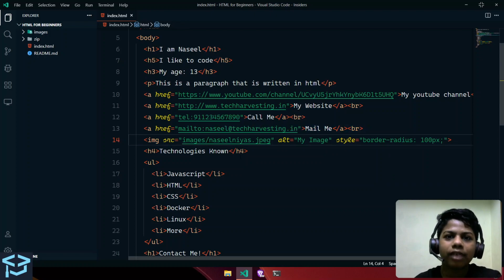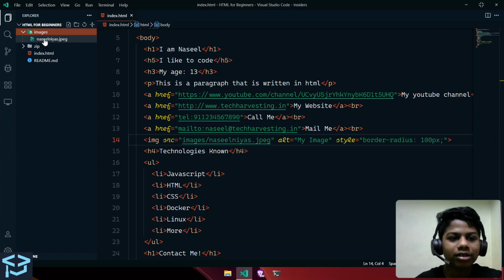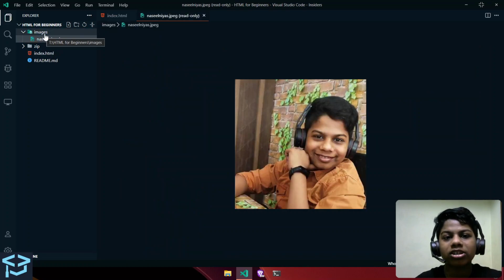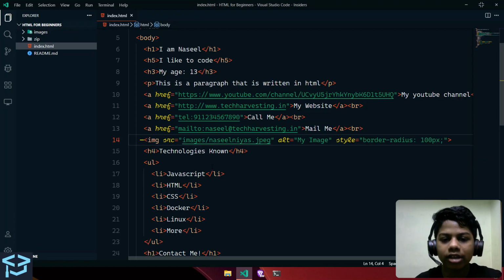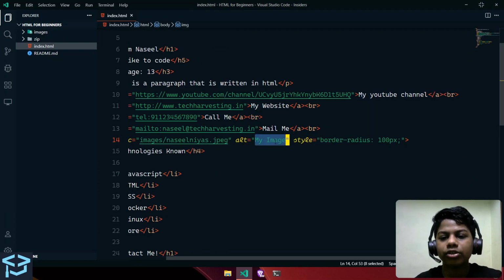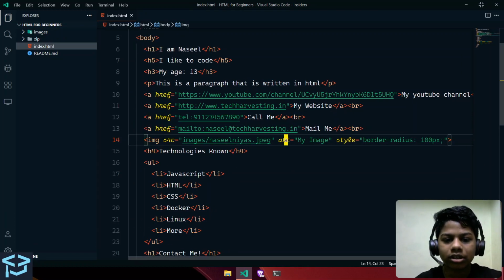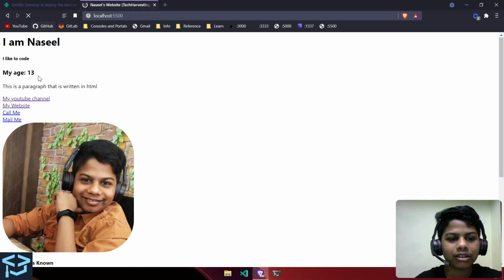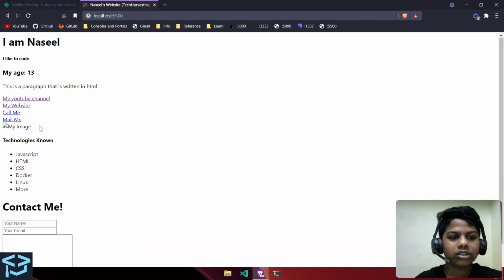The image tag is of course used to display images, and it's IMG and not IMAGE. It has a few attributes. The source attribute, which tells where the image is, so it's in this Nacilias images slash Nacilias.jpeg. This alt, if you don't know what it does, actually, let's just mess up the name. So that's not how the file is. Now if you go back, you'll see the alt text displayed.